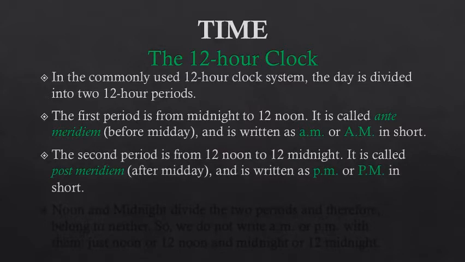The second period starts from 12 noon. Okay, and it goes till 12 midnight. So this time from 12 noon, in fact after 12 noon and before 12 midnight, that time period is called post meridian or after midday, because the moment it is 12 noon and after 12 noon whatever time is coming, that is after midday, and it is written as PM in short, and it is called post meridian. Post means after, meridian means midday.